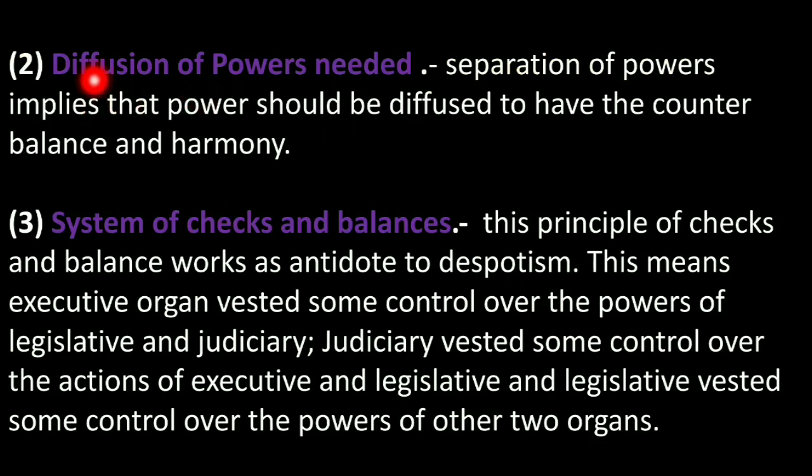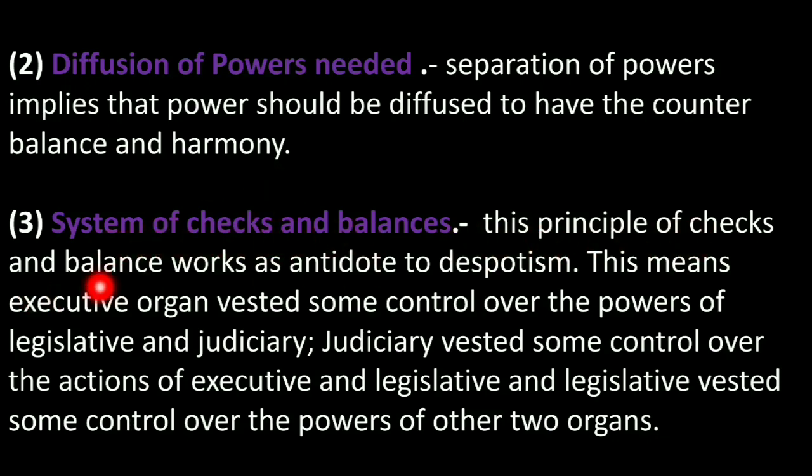Second, the principle says that there should be a diffusion of power. The separation of power implies that power should be diffused to have counterbalance and harmony. Between the legislative, executive, and judiciary there should be a diffusion of power. It means some power should be given to the judiciary, some to the executive, and some to the legislative. There should be diffused power, not absolute power. The third is the system of check and balance.